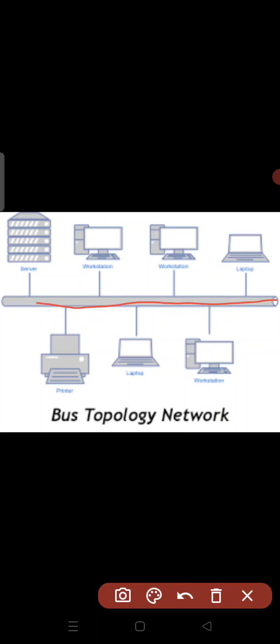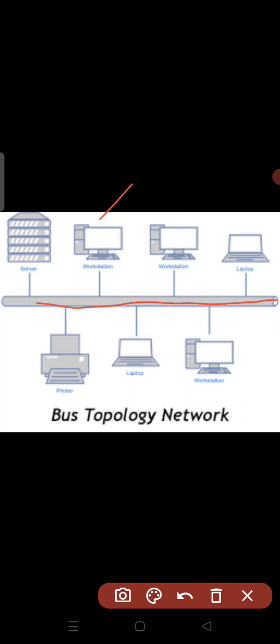So the network is called bus topology. All the devices, here one laptop is connected, another workstation is connected, a printer is connected, and a server is also connected to a single cable. This is a bus topology. How is the data transmitted in this network? A node that wants to send data puts the data on a bus which carries it to the destination node.